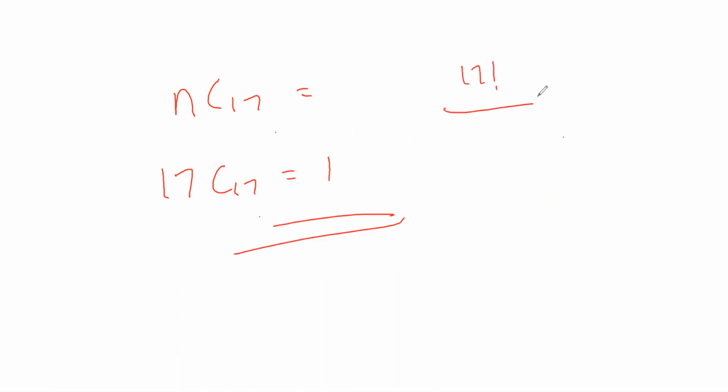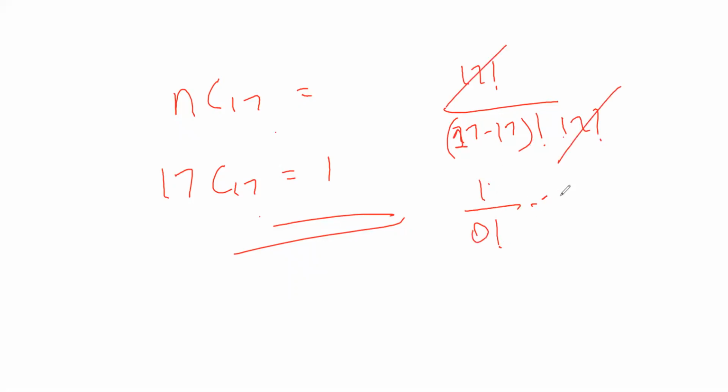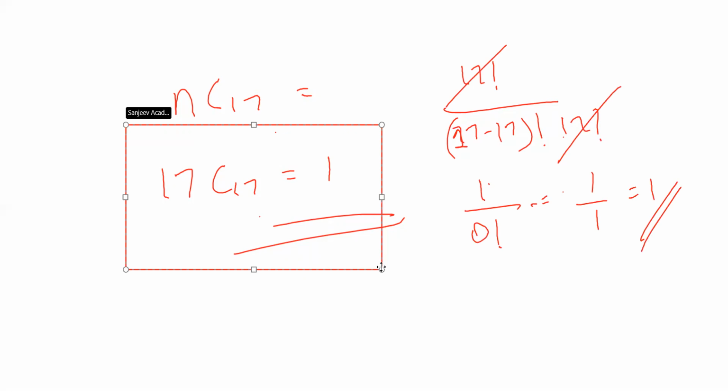That is nothing but 17 factorial by (17 minus 17) factorial into 17 factorial. So 17 factorial will get cancelled. So 1 by 0 factorial. 0 factorial is 1 itself. 1 by 1, 1. So the answer is 1 itself. This is my answer for this.